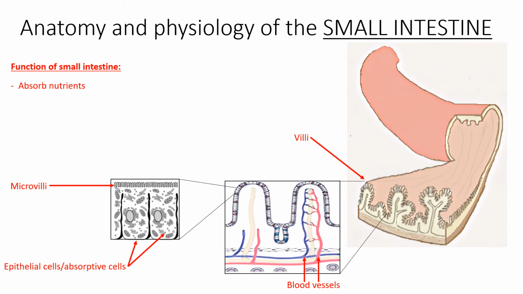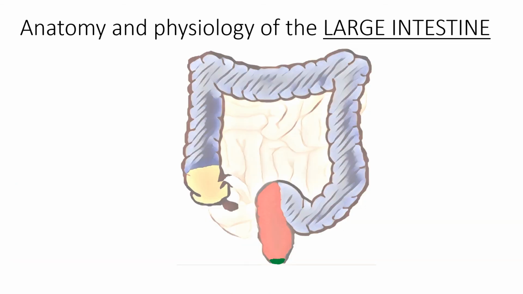Unlike other nutrients, lipids are absorbed across epithelial cells into lymph before they can enter the bloodstream. 90% of water is also absorbed from the small intestine through a process called osmosis.